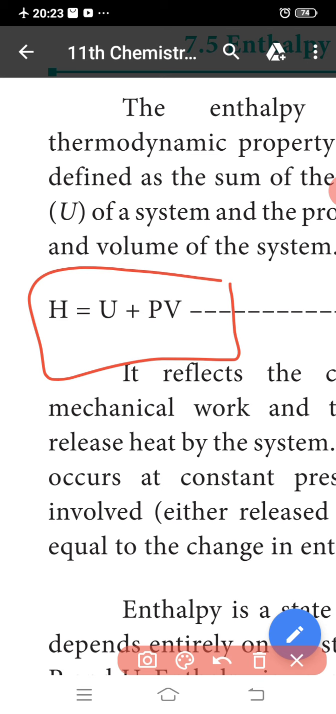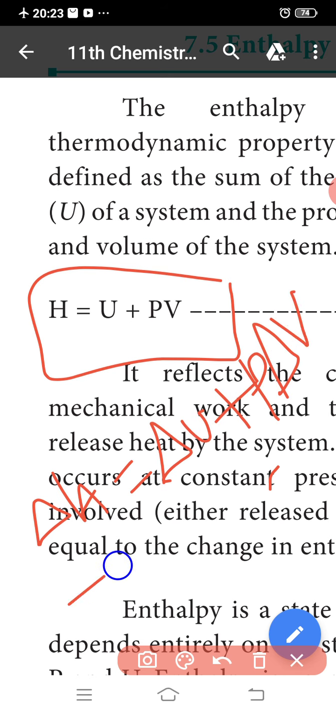When a process occurs at constant pressure, the heat involved is equal to the change in enthalpy. So the enthalpy is a state function which depends entirely on the state functions: temperature, pressure, and internal energy. Enthalpy is usually expressed as the change in enthalpy for a process between initial and final state at constant pressure. So the change in enthalpy ΔH is equal to ΔU plus PΔV.